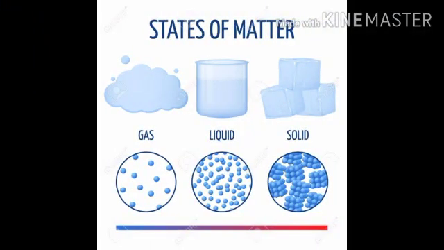A substance can change in state when it gains heat or loses heat. Now let's take a look at the following objects. Does each object involve heat gain or heat loss?